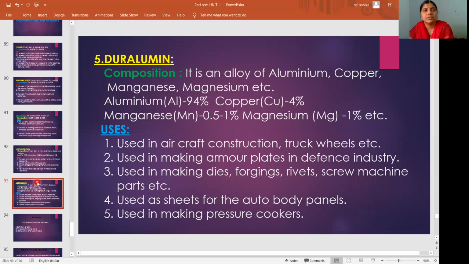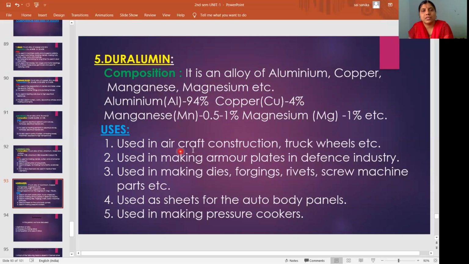Then come to the last alloy, that is duralumin. It is a combination of aluminium, copper, manganese and magnesium. Maximum percentage is aluminium, 94%, copper 4%, manganese 0.5 to 1% and magnesium 1%. Aluminium, copper, manganese and magnesium, this combination is called duralumin. Then come to the uses.